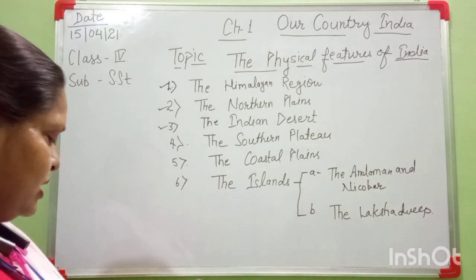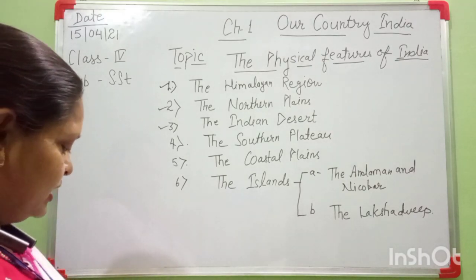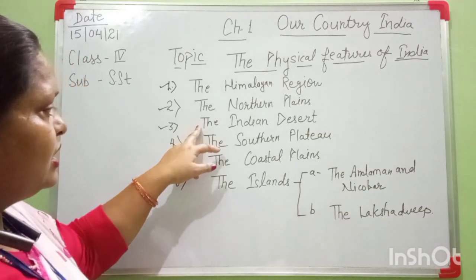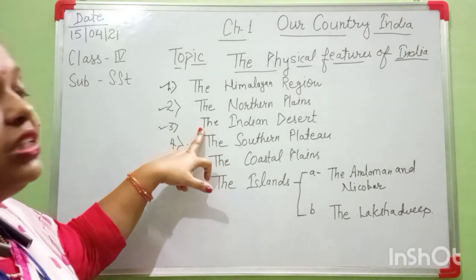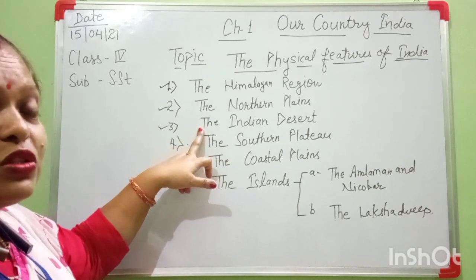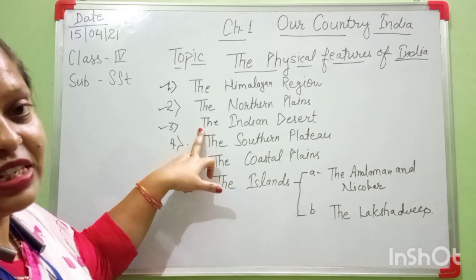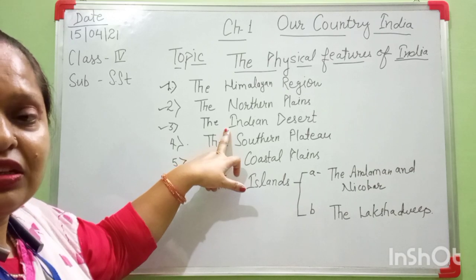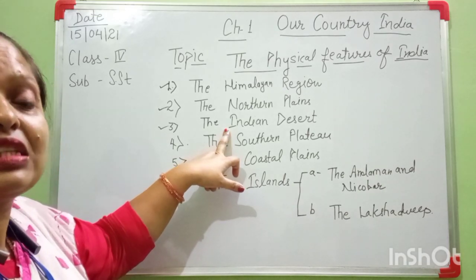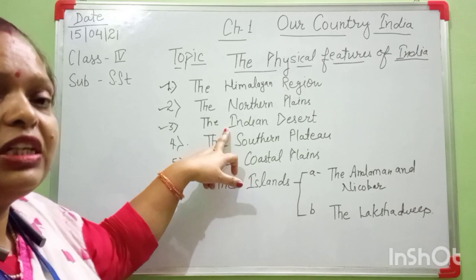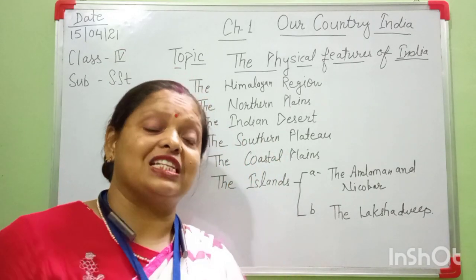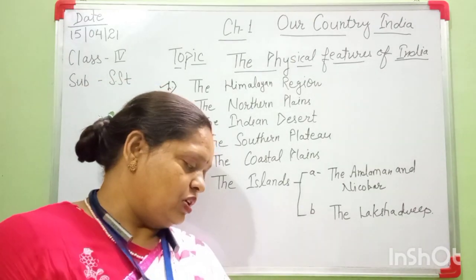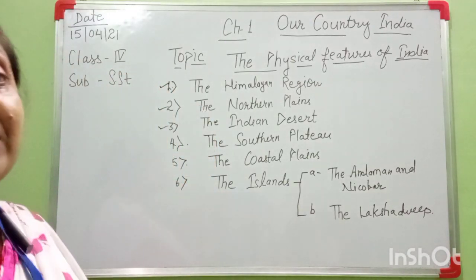Okay, and which festivals are celebrated by the people living in the desert area? This is your homework: search out which festivals the desert people celebrate. Tell me any two festival names. In the next class you will tell me. Okay, and Jaipur is the pink city.